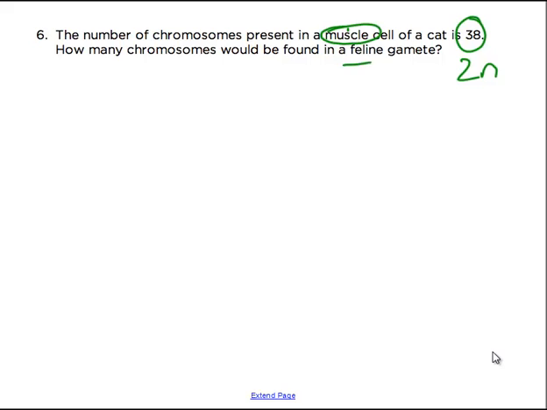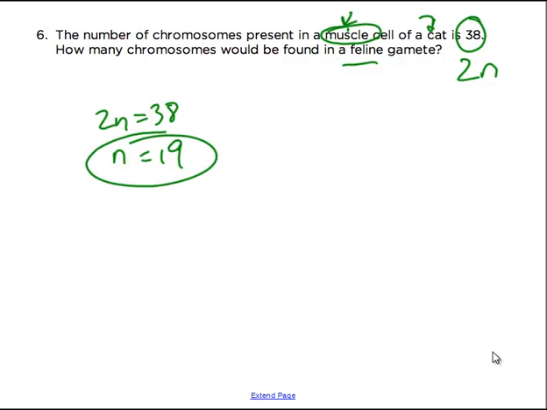In a gamete, I think you guys know feline means cat, but cat gamete, simply you're going to have the n number of chromosomes. In this case, if 2n equals 38, then n is going to equal 19. And it's really as simple as that. All sorts of organisms have different numbers of chromosomes. If this was a human, we would have 46 chromosomes in our muscle cells, and we'd have 23 in a gamete. So just be careful about what type of cell, and I don't think most people expect you to know how many chromosomes a cat or a dog or whatever has. Probably good to know about a human. But the answer for this one is 19.